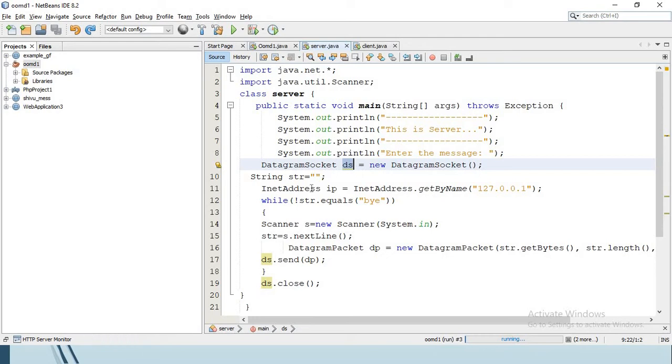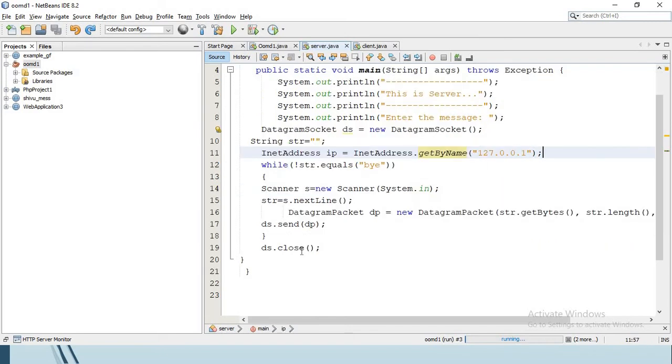DS is its object, and we are creating a new datagram socket object here. Next is the INET address. This INET address represents an IP address. It provides methods to get the IP address of any host. One such method is getByName, which I have used, and I have given a parameter of 127.0.0.1. This is nothing but the IP address of the host.